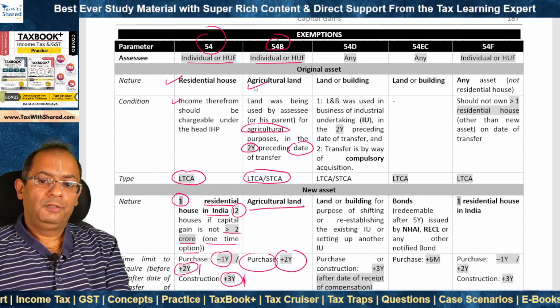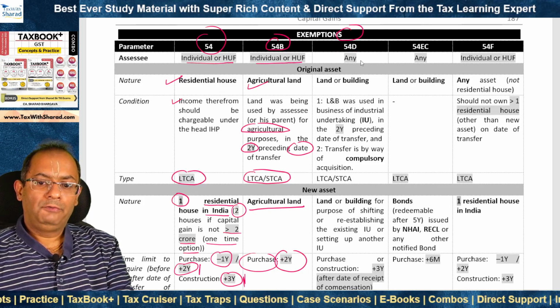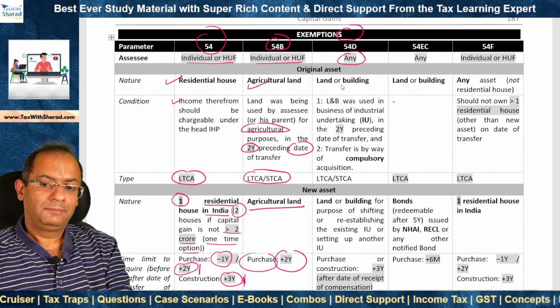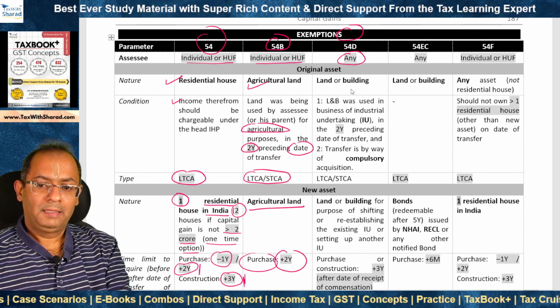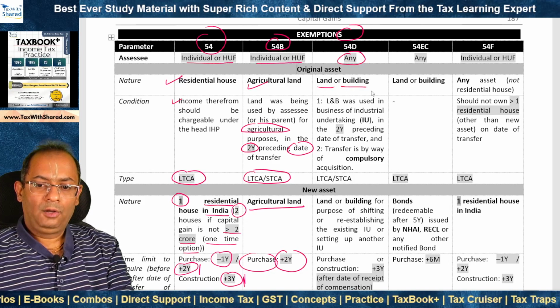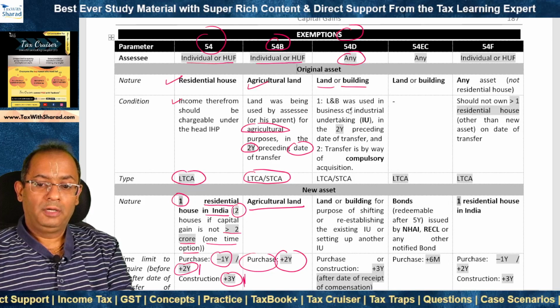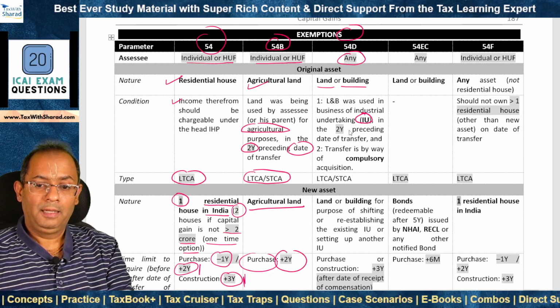The third exemption provision is section 54D. As against 54 and 54B, 54D applies to all SSEs. What should be transferred? What is the original asset? It is land or building. What is the condition? There are 2 conditions. Land or building was used in the business of industrial undertaking.